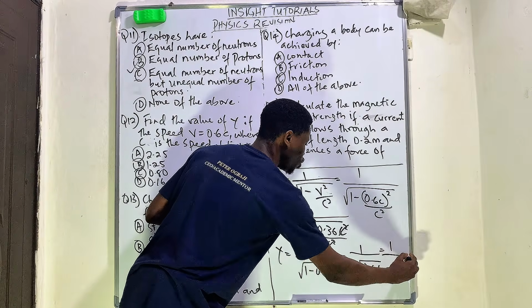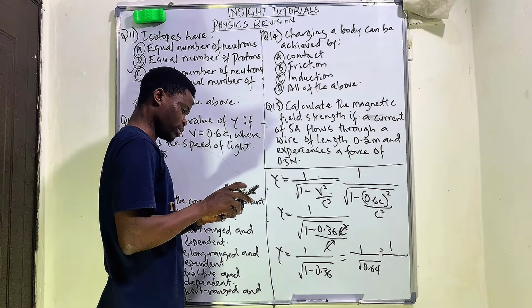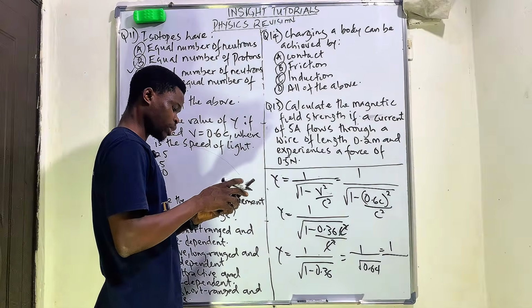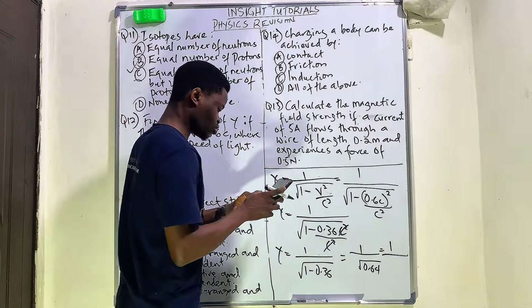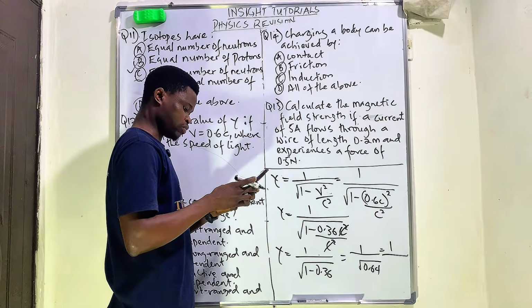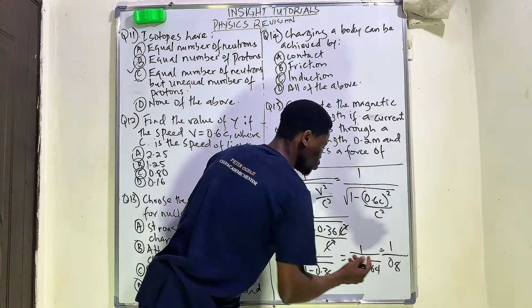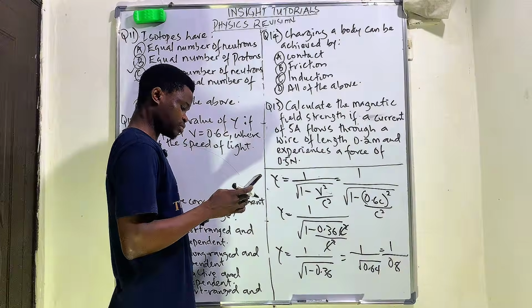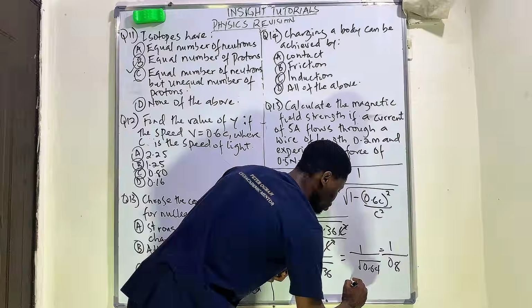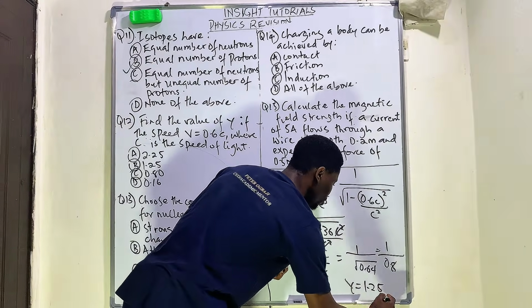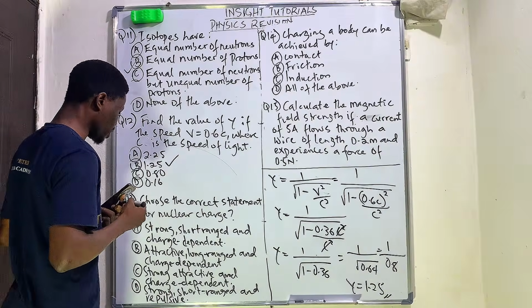Let us find the square root of 0.64. The square root of 0.64 is 0.8. So 1 divided by 0.8 is 1.25. So it happens that our Lorentz factor is 1.25, and option B is correct.